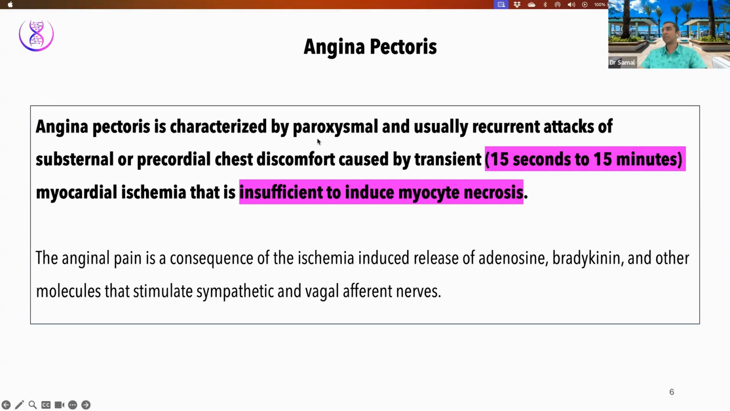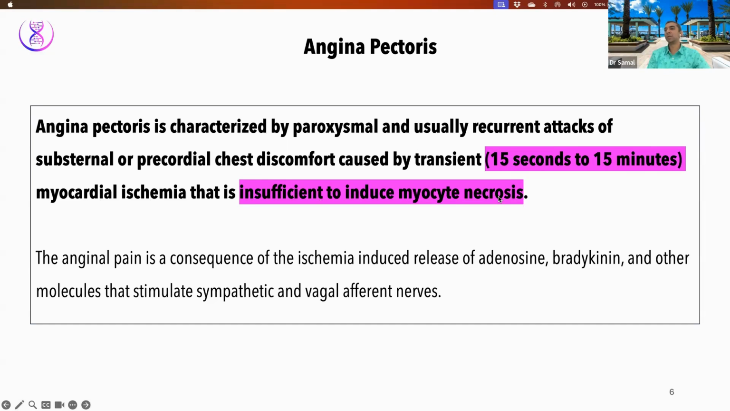And this is characterized by paroxysmal and usually recurrent attacks of substernal or precordial chest discomfort. And this is very transient. You see, the definition says 15 seconds to 15 minutes. And this is just myocardial ischemia, but not necrosis. So this concept is very important.